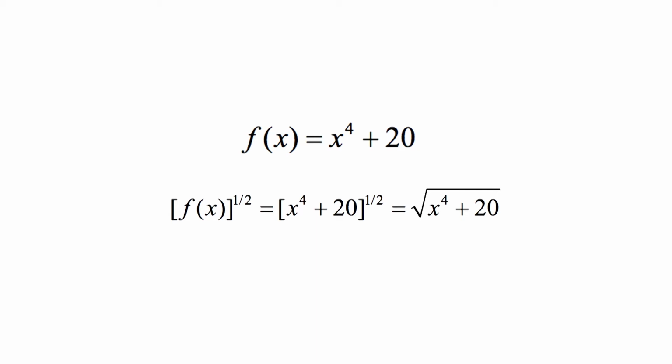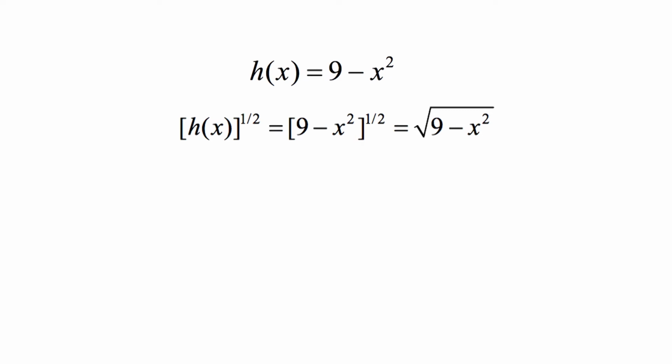Functions such as polynomial functions that are continuous for all real numbers, that is, on the open interval (-∞, ∞), are said to be continuous everywhere. As f(x) = x⁴ + 20 is continuous everywhere, by the power rule f(x)^(1/2) = (x⁴ + 20)^(1/2) = √(x⁴ + 20) is also continuous everywhere.